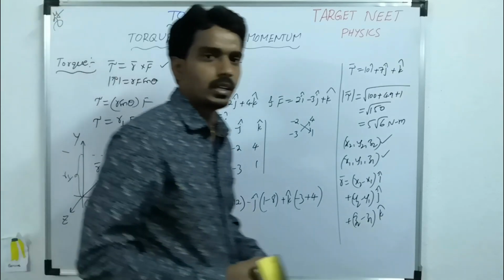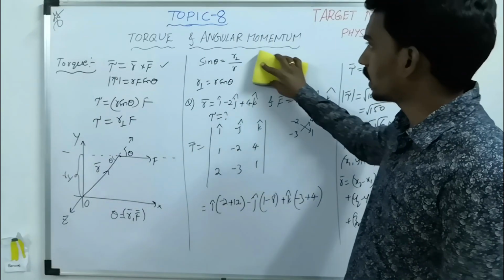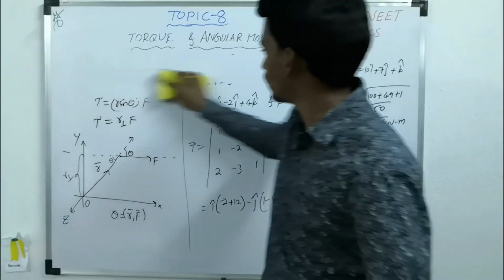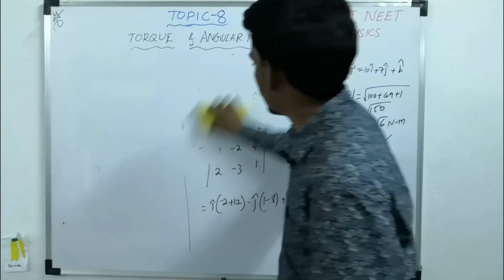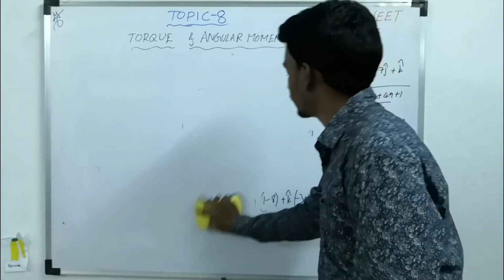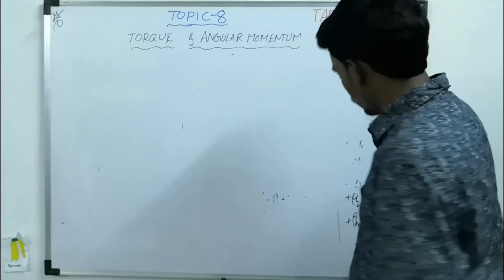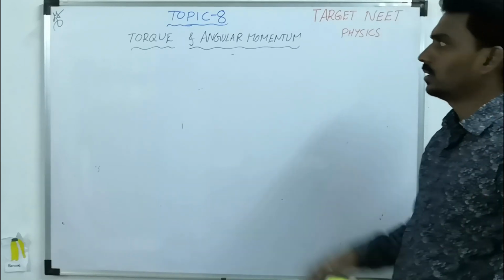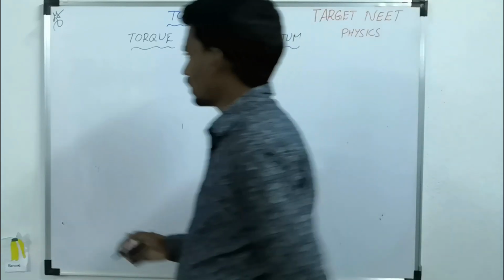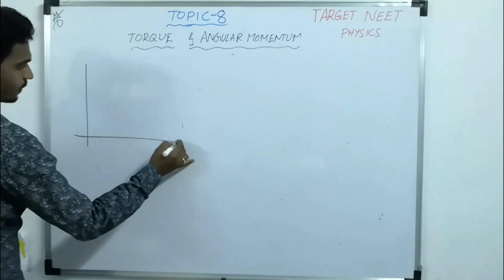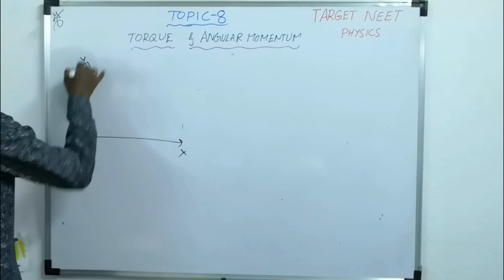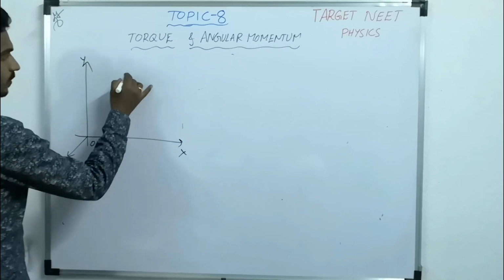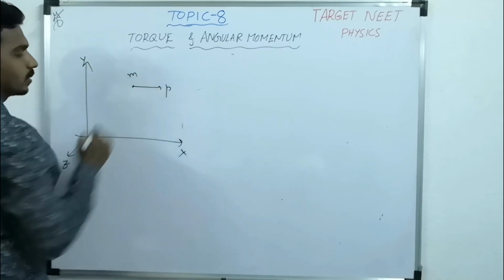Now similarly, let us take the second thing, that is angular momentum. What is the basic definition of angular momentum? Let's take one simple example so that we can understand. Consider the same way a reference point O, X, Y, Z and one particle of mass m moving with some linear momentum.